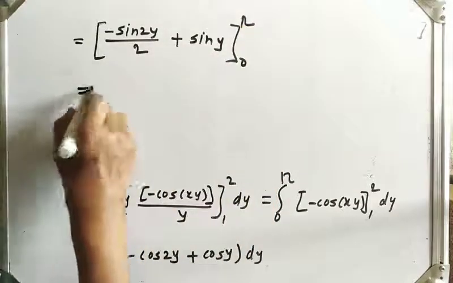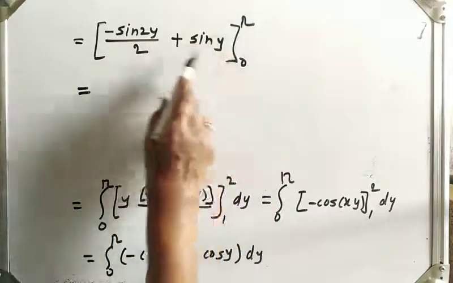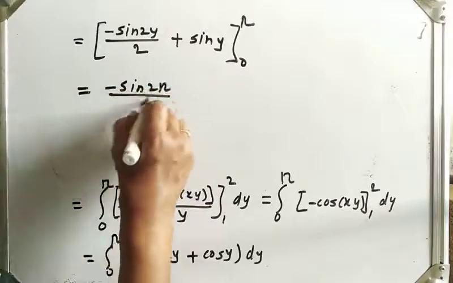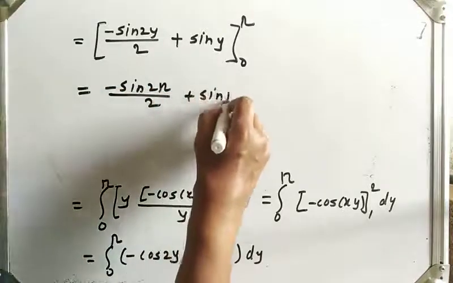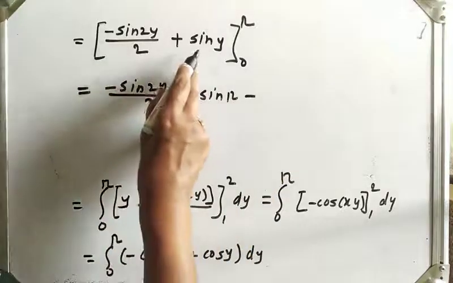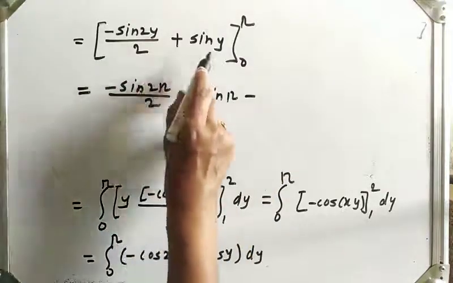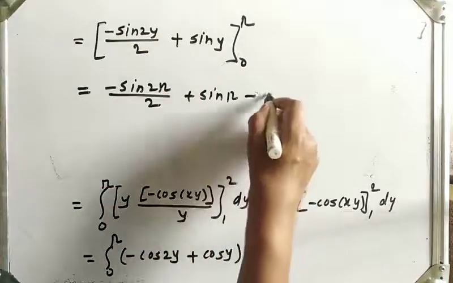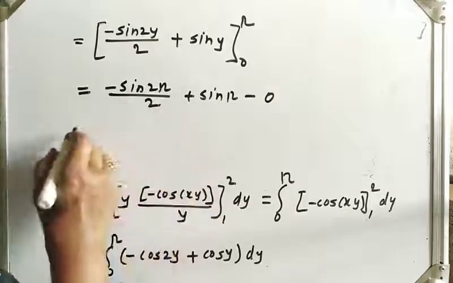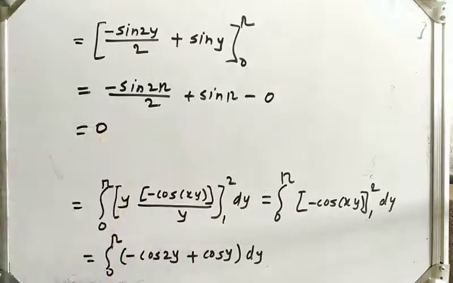Now apply limits, put y equal to pi minus y equal to 0. So minus sin 2 pi upon 2 plus sin pi, minus, here minus sin 0 will be 0, here also sin 0 will be 0. And sin pi, sin 2 pi, all of this will be 0. So our answer is 0.